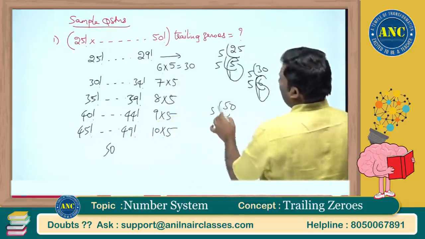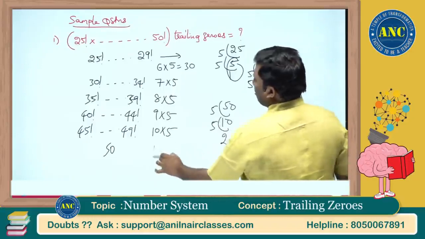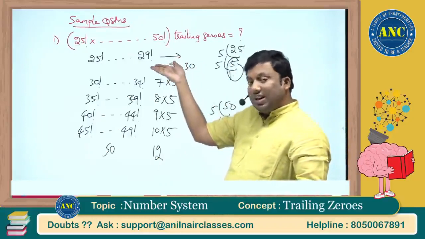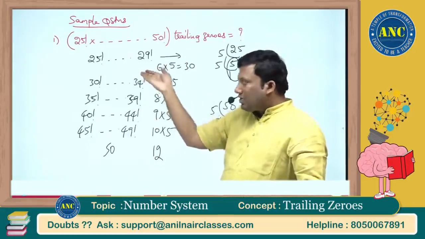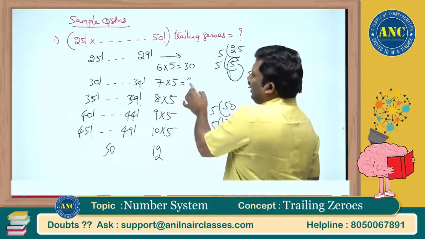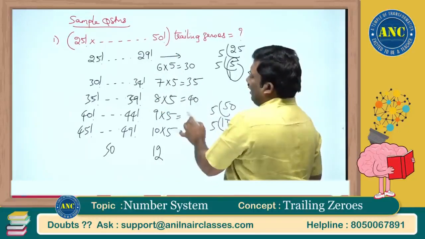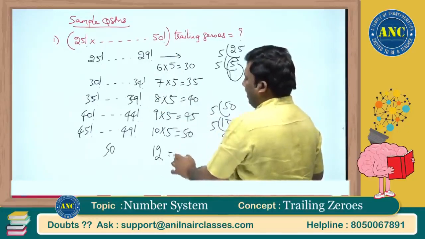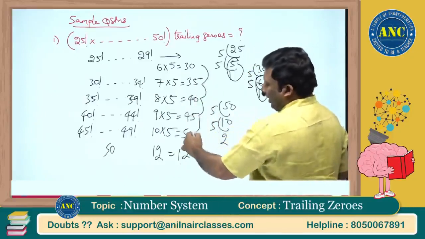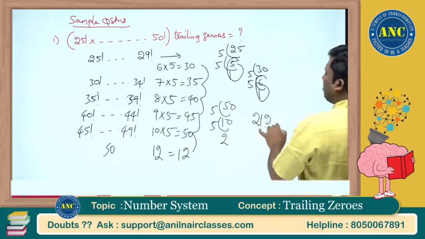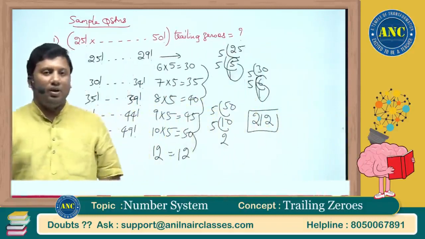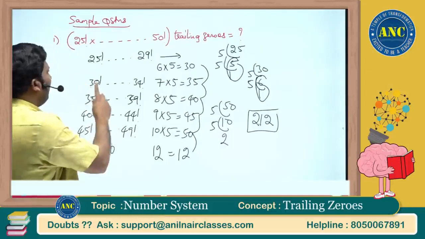For 50, how many zeros are there? 5 10s, 5 2s, it is 12. So 6 into 5, 7 into 5, it is coming sequentially. Unless and until the next power of 5 comes, it will come sequentially. These 30, these 35, these 40, these 45, these 50, and it is 12. I hope the idea is clear. 65, 105, 150, 200. So the number of trailing zeros for the product of these factorials is 212. Very, very good question.